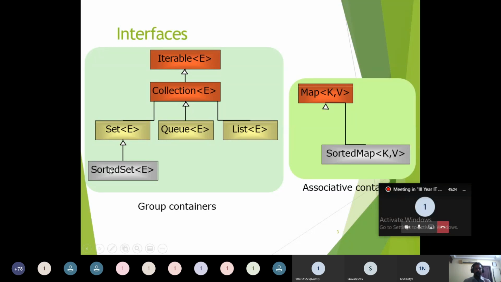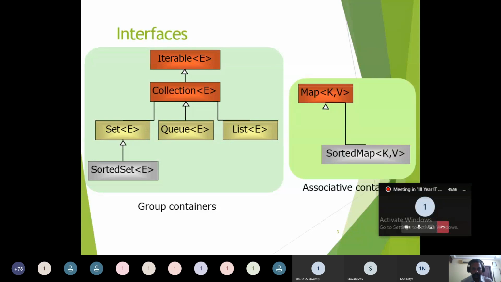Okay, and then at last, in the last level, we'll be having sorted set, which is again an interface, but is a sub interface of the set interface. Apart from this collection interface, we'll be having another interface architecture, that is called a map interface. A map interface is somewhat different from the collection interface. We'll see later what is the difference between the map and the collection.